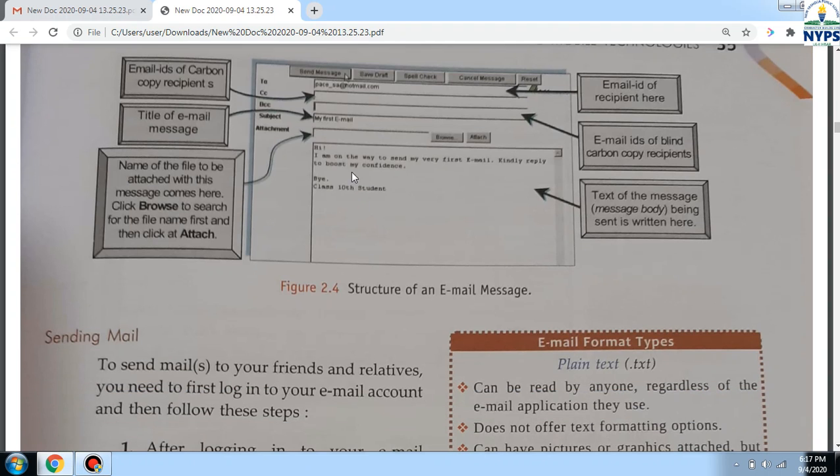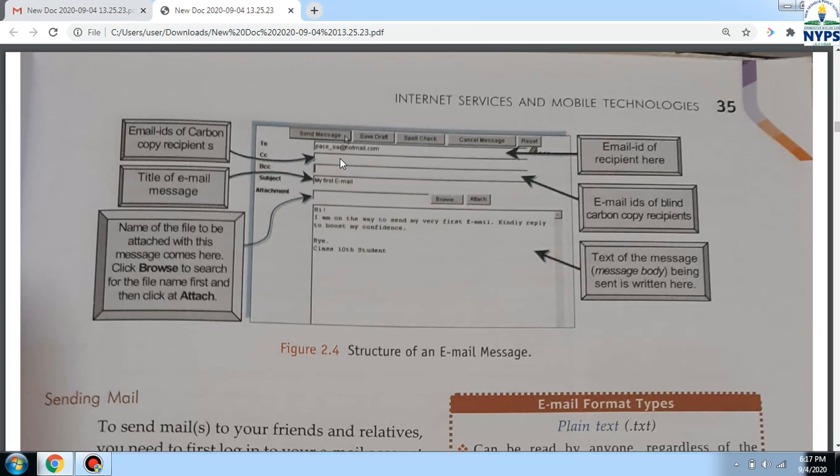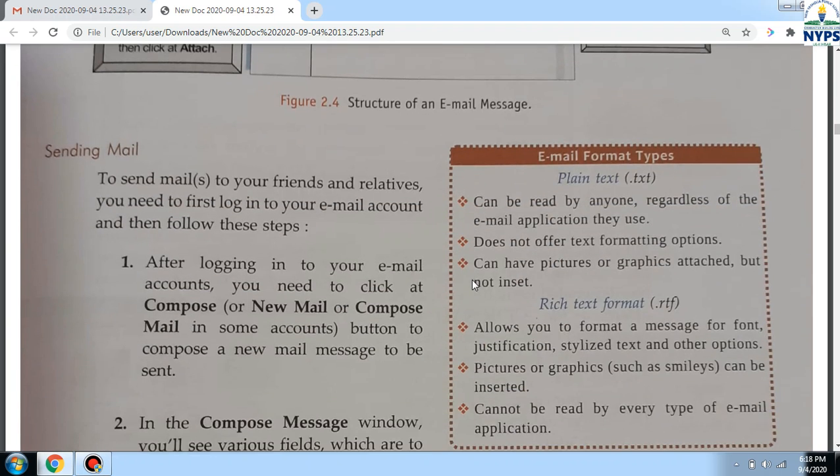Here the structure is given. You can see here in To we have to enter the recipient's mail address. Then CC if we want to send it to more persons, BCC if we want to send to more persons but we want to hide other recipients' addresses. Subject, then attachment if we want to attach some file. Now here, email ID of recipient, email ID of blind CC, text message.